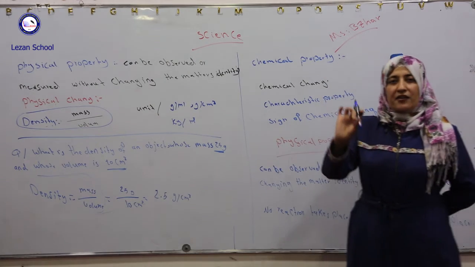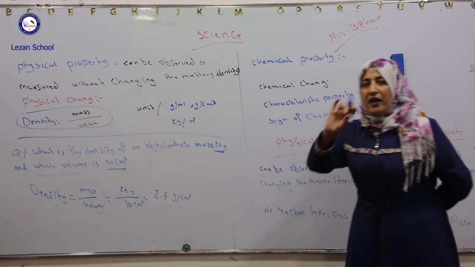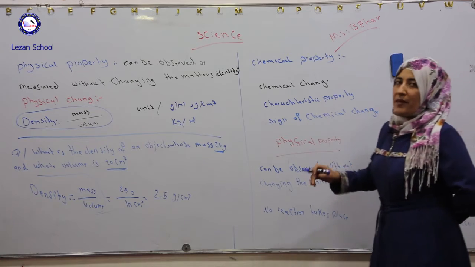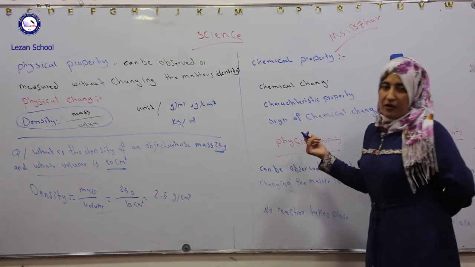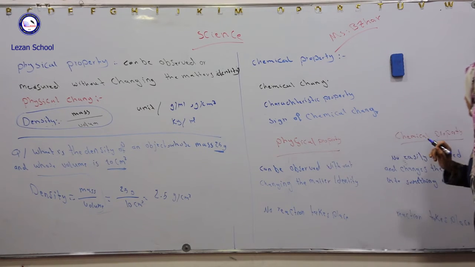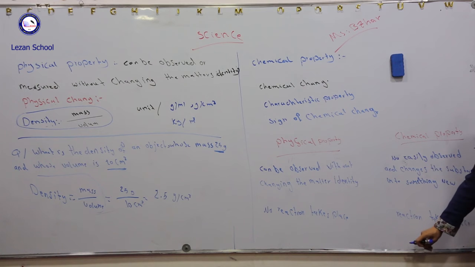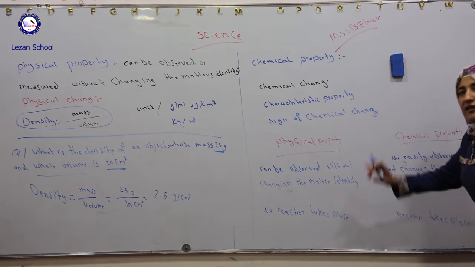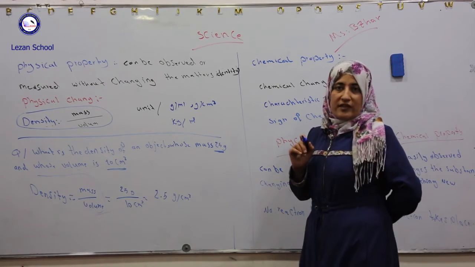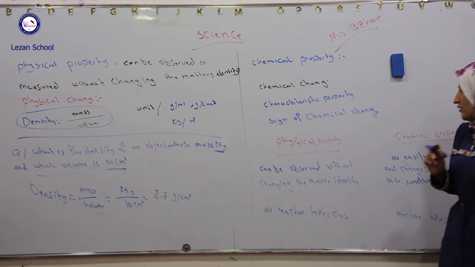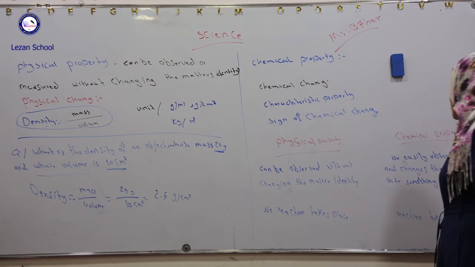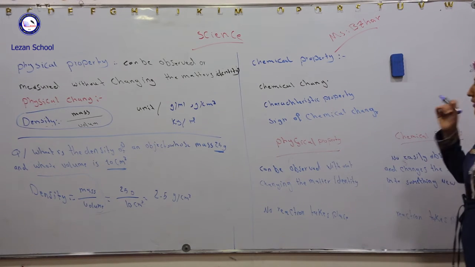An example of physical property is the bending of an iron nail. We also said cutting a paper is an example of physical property. An example of a chemical property is the reaction of iron with oxygen, which forms iron oxide, that we call rust. The formation of rust is a chemical change.